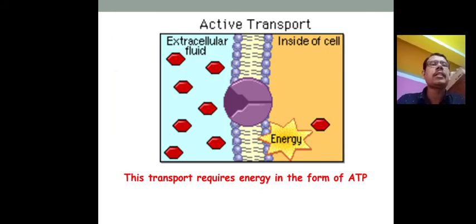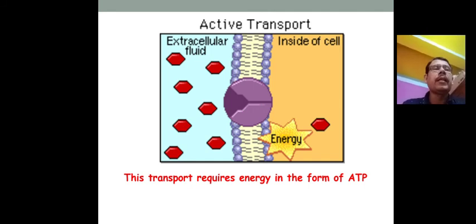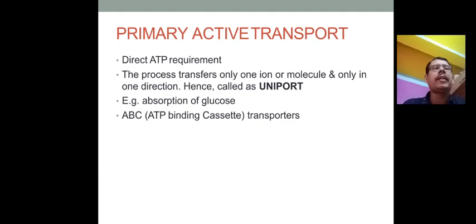Active transport occurs between the extracellular fluid and inside the cell, and energy is the driving force, moving particles from outside to inside by applying energy from ATP. In primary active transport, direct ATP is required, and a process that transfers only one ion or molecule in one direction is called uniport. In active transport there are three types: uniport, symport and antiport.